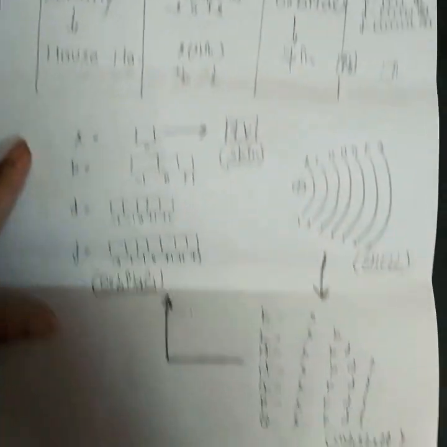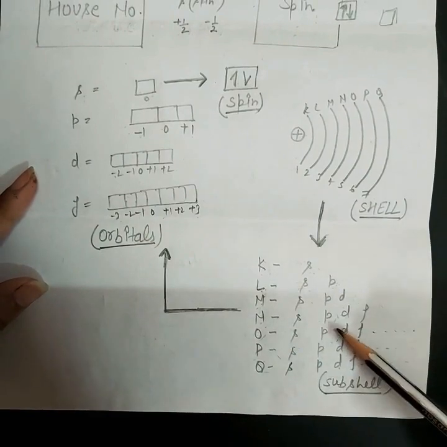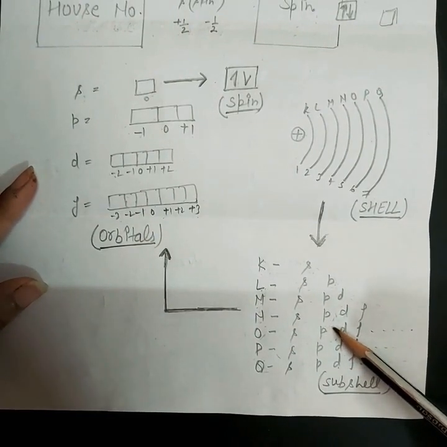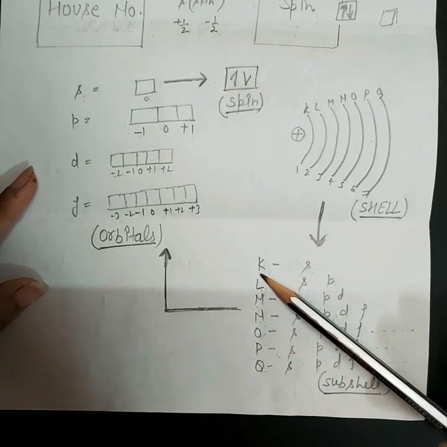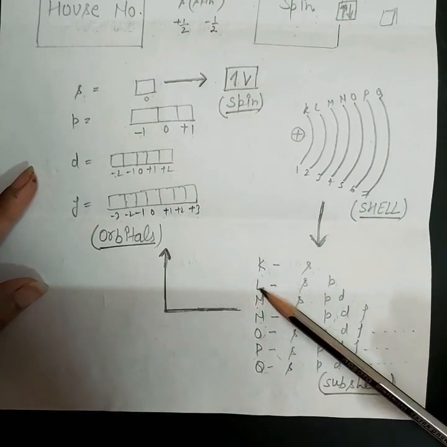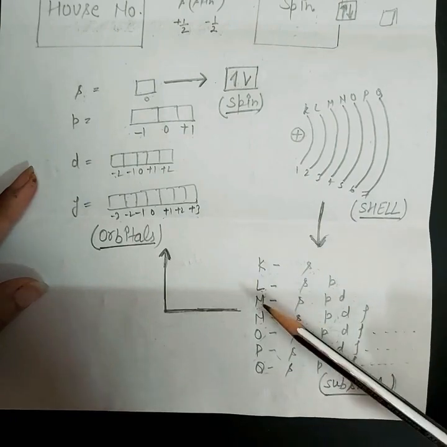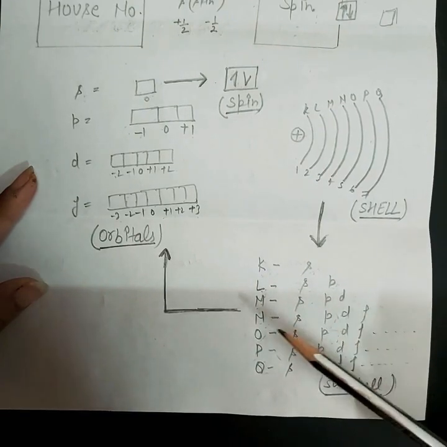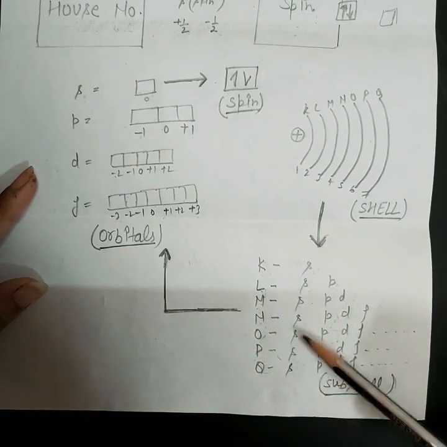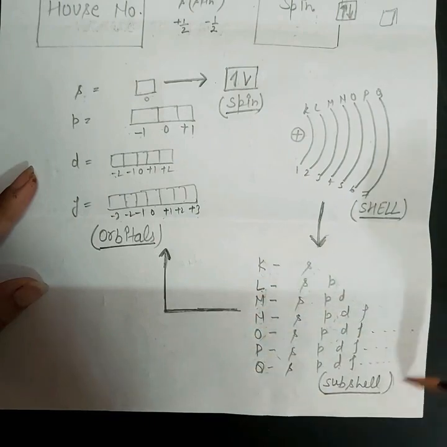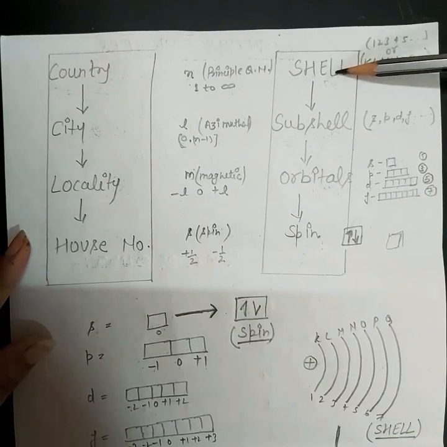Okay, so all the shells are further divided into subshells, so that's why we have to find out the subshell after knowing the shell. K shell is divided into S subshell, L shell is divided into S and P subshell, M is divided into S, P, D, N is divided into S, P, D, F, and O, P, Q again S, P, D, F. Okay, so this is the distribution. That's why we have to find out the subshell after knowing the shell.